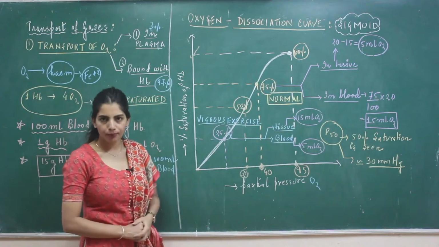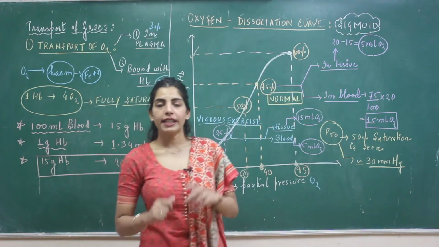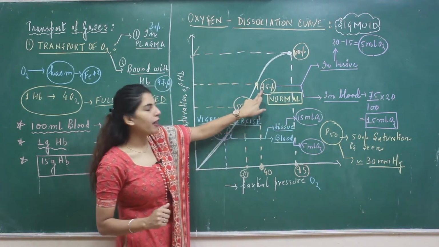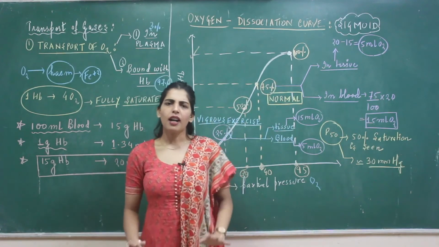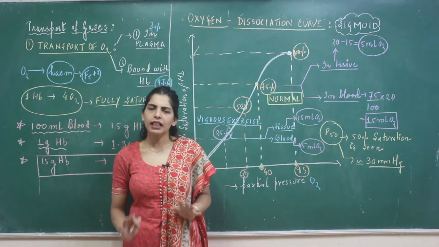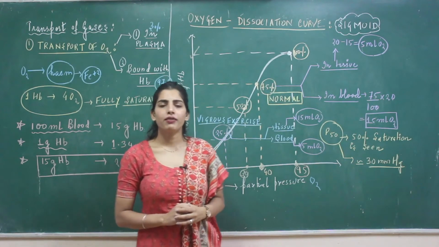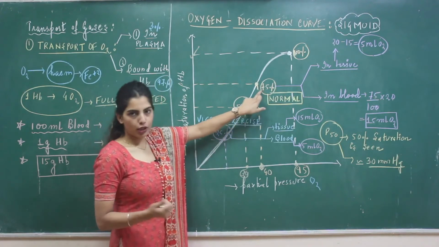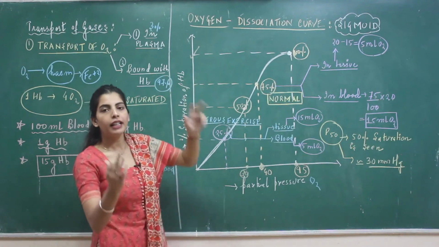Now what is this? When we are in the normal conditions, that I have written over here, what we see is 75% saturation. Normal conditions means we are not doing much exercise, we are not doing too much work, we are in the normal physiological condition. Because we are talking about percentage saturation of hemoglobin, that's in your blood.